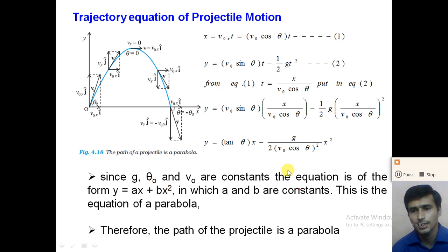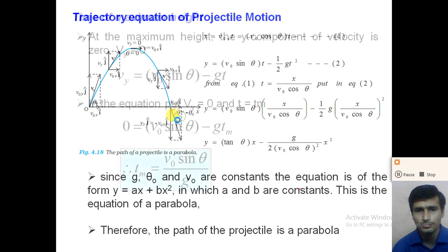So dear student, understand how we can derive the trajectory equation from the equation of the x component and the y component. Now we derive some terms regarding the projectile motion, that is the maximum height achieved by the projectile. How we can calculate the maximum height achieved by the projectile? What will be the time taken to reach the maximum height? What is the horizontal distance covered by the projectile? All those things we will calculate here, right?